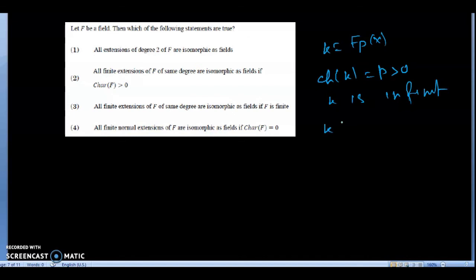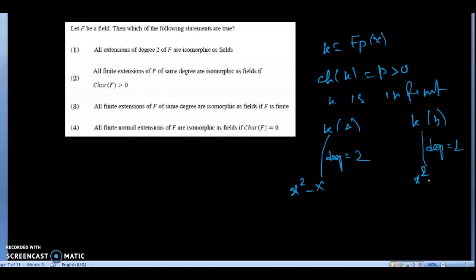Suppose Ka and Kb are two finite extensions of degree 2, both of degree 2. Ka is the extension by the polynomial x squared minus capital X, and Kb is the extension by the polynomial x squared plus x plus 1.